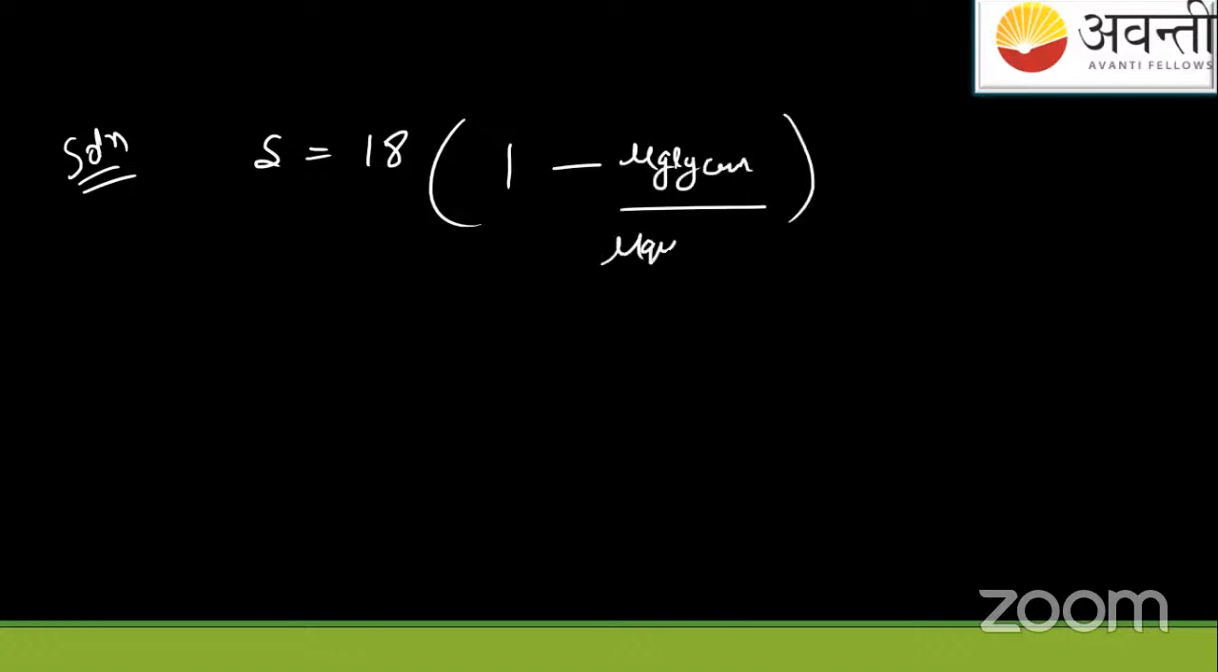So say the solution is this. Shift is equal to 18 centimeter times 1 minus mu of surrounding medium, which is glycerine, over mu of slab, which is quartz. But we are not given these values. But we are given what? We are given the velocities here.